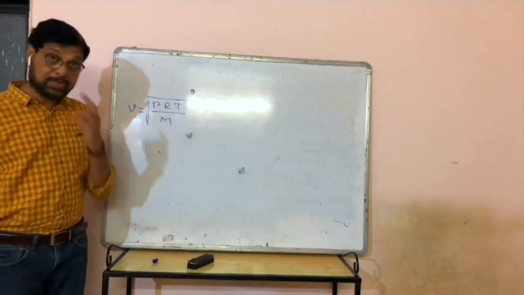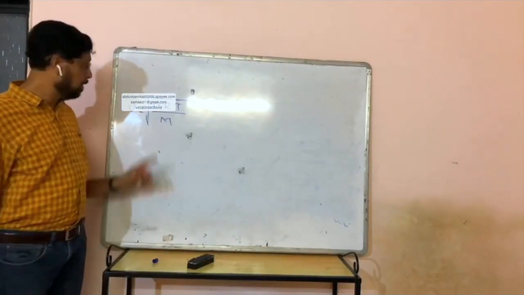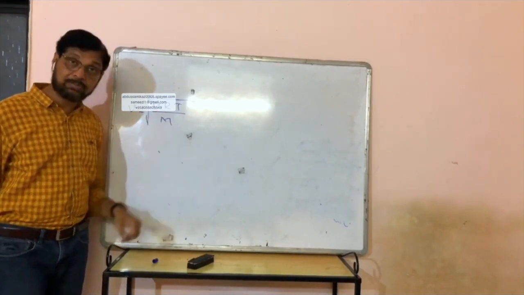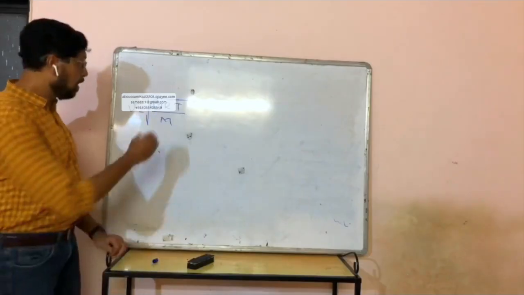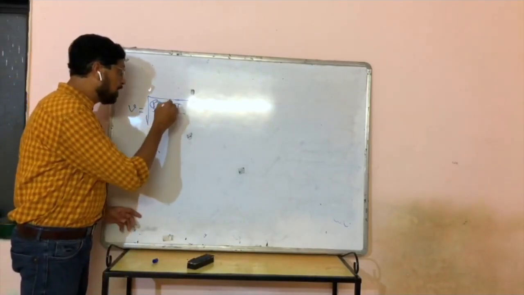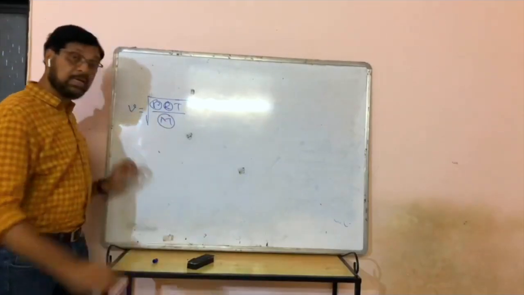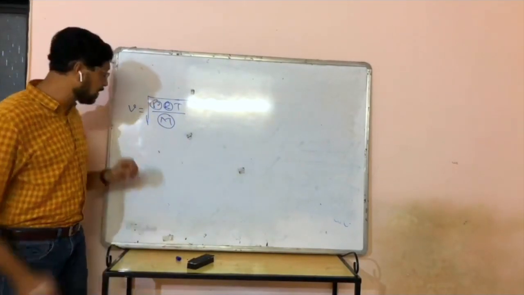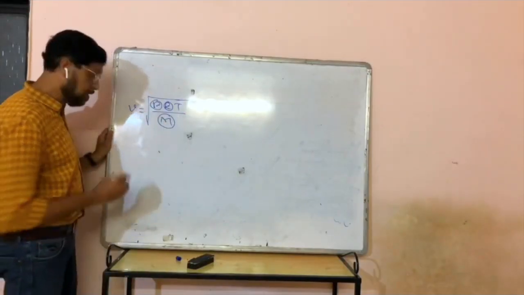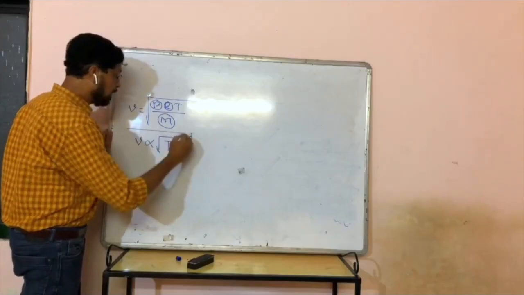That is the velocity of sound in a gas. What is this gamma? Gamma is the ratio of specific heats, which is a constant. R is the universal gas constant. Capital M is the molecular weight of the gas, that is also constant. म्हणजे हे तिन्ही कॉन्स्टंट आहेत, मीन्स V proportional to काय होईल, under root T.